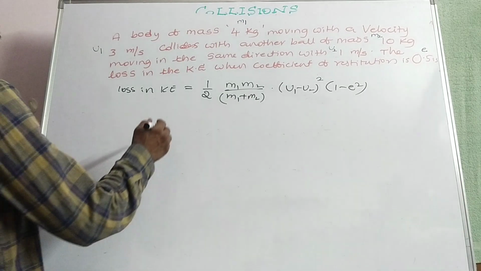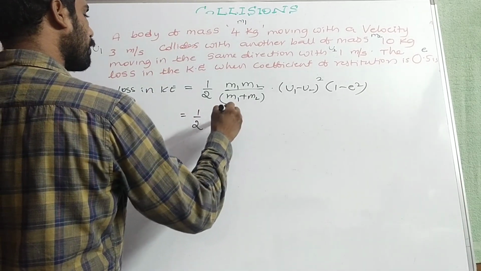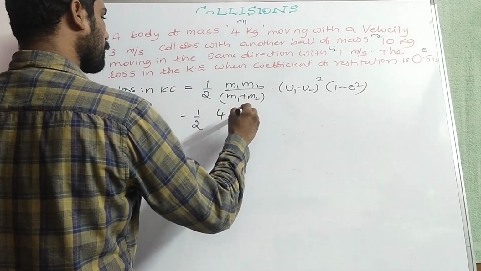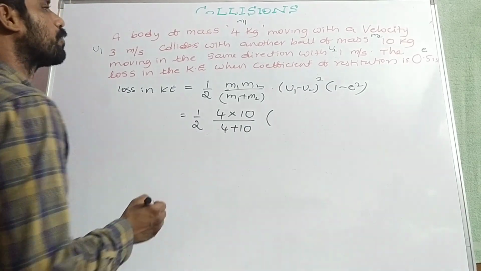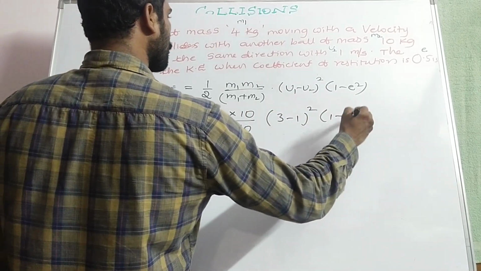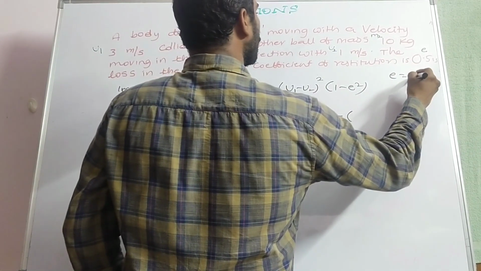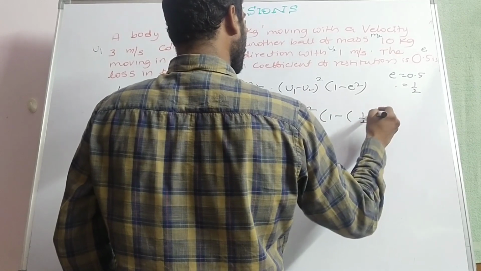So here we have all the values, half into M1 is 4 into M2 10 kg by 4 plus 10, U1 minus U2 3 minus 1 whole square, 1 minus E square, E equal to 0.5, that is equal to 1 by 2, no? 1 by 2 whole square.